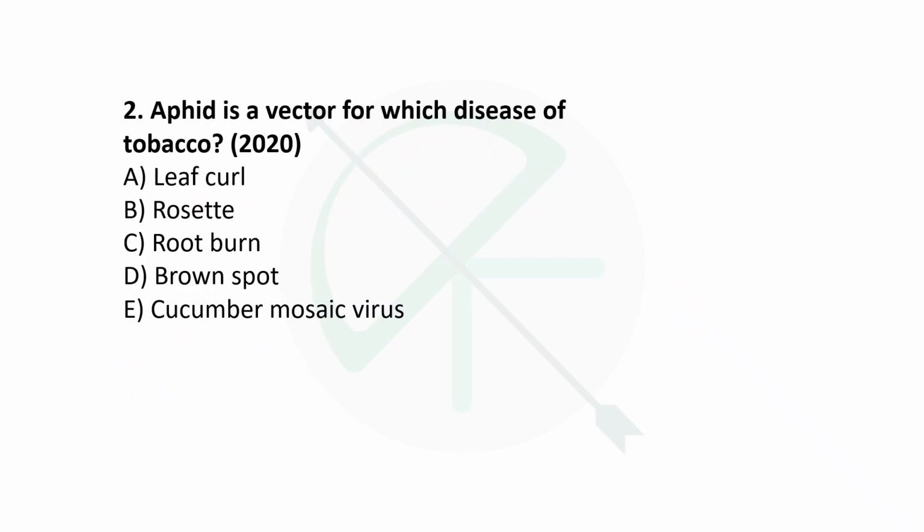Next, PYQ also asked in 2020 is, aphid is a vector for which disease in tobacco? So which disease is spread by aphid in tobacco? Leaf curl, rosette, root burn, brown spot, or cucumber mosaic virus? Right answer is cucumber mosaic virus. So cucumber mosaic virus is transmitted by aphids in tobacco, and aphids are more active in warm summer conditions and increase their population as well as spread the virus more. Option E is the right answer.